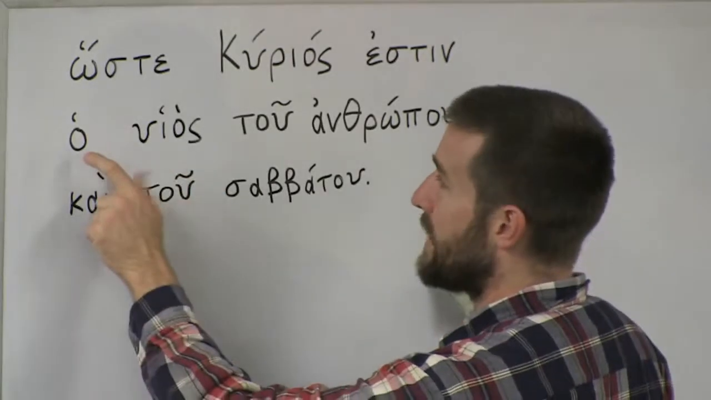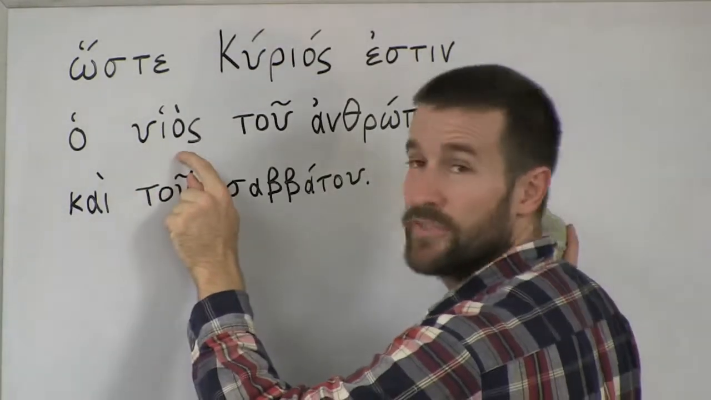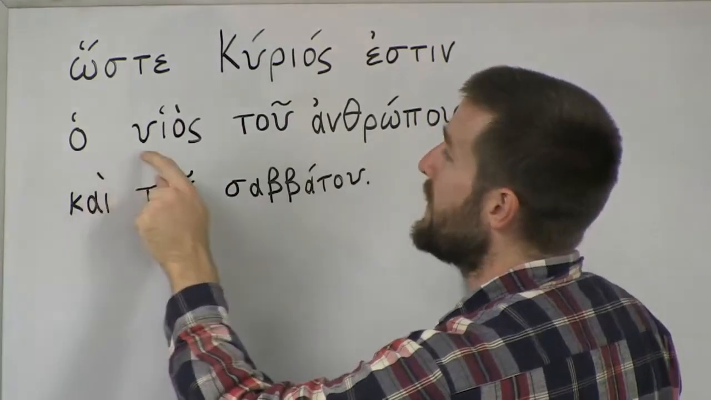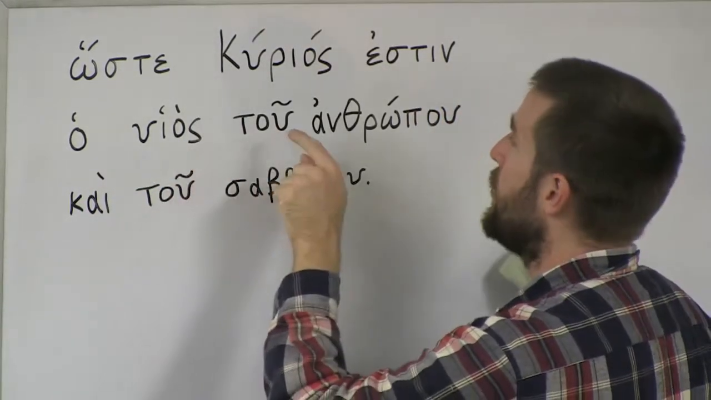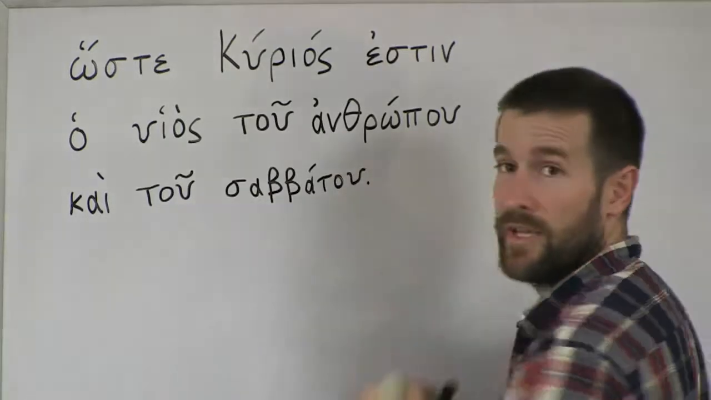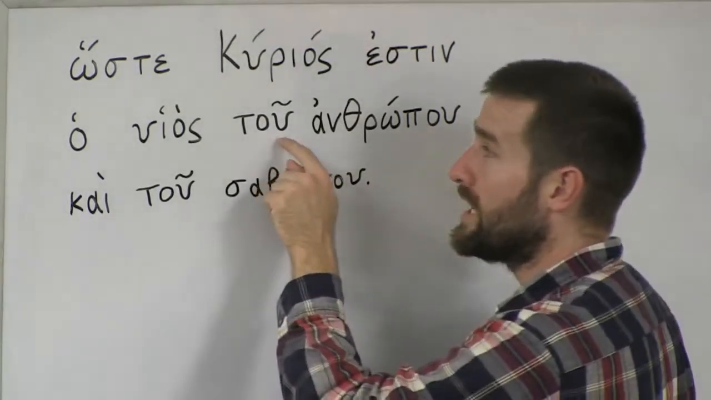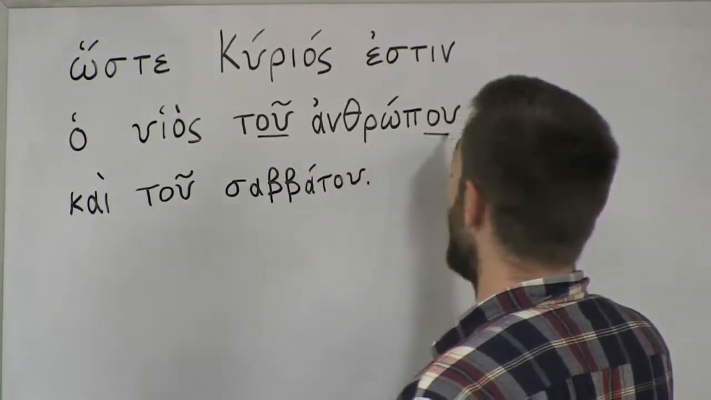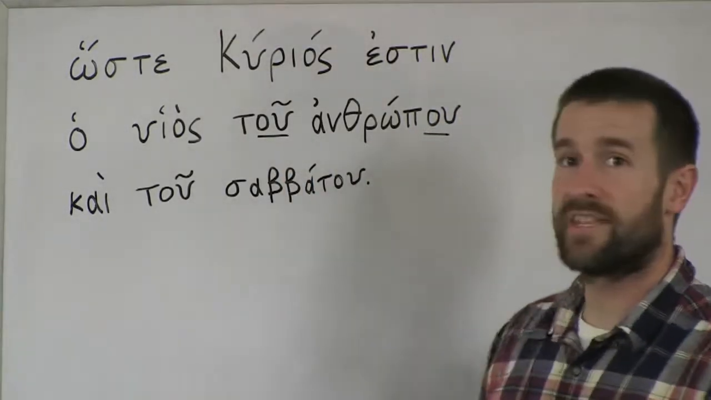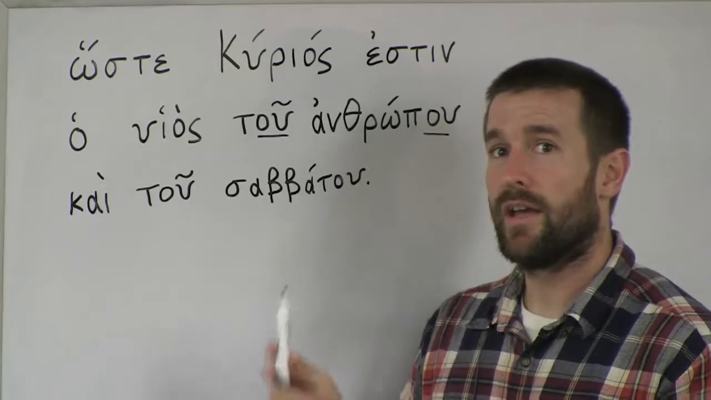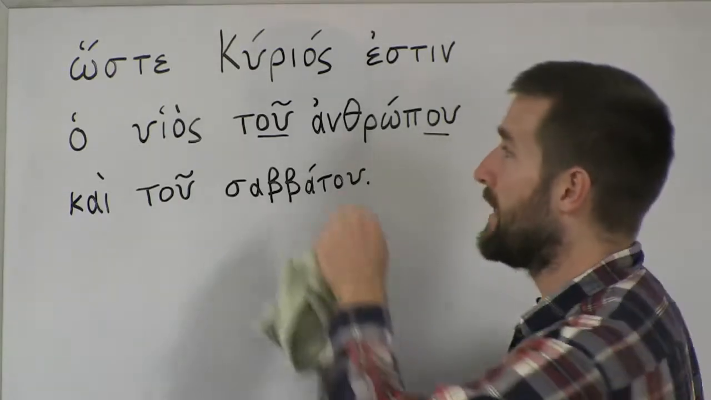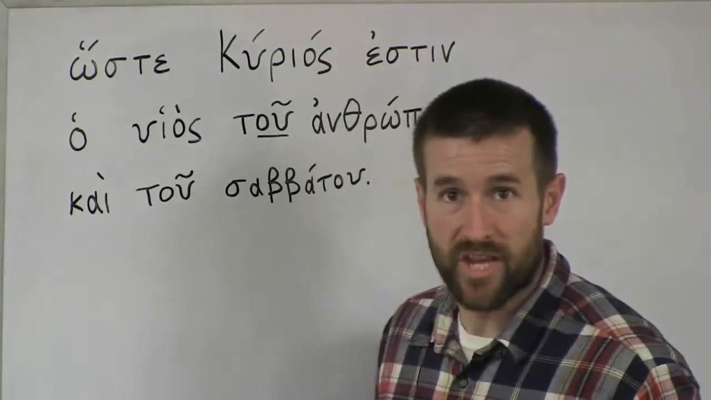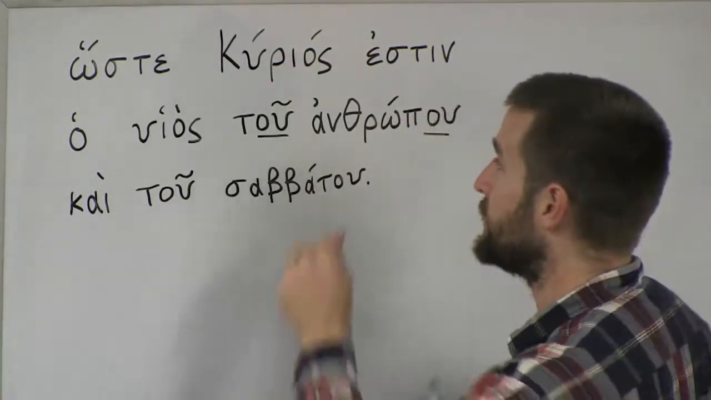So here we have o-ios, which means the Son. That's a word that we've seen before. O-ios, the Son, tu anthropou. Now again, this omicron ypsilon ending at the end of tu and anthropou tells us that we're dealing with a singular genitive case, all right? Remember, Mark 1:1 was just packed with genitives. Go back and review that lesson if you need to.